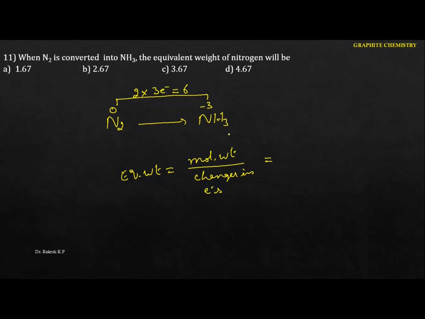Okay, hence you have to calculate the equivalent weight of nitrogen. The molecular weight of nitrogen is 28. The change in electrons is 6. Hence we are going to get 4.66. Hence in this case the option is D. Okay, so let me move on to the next question here.